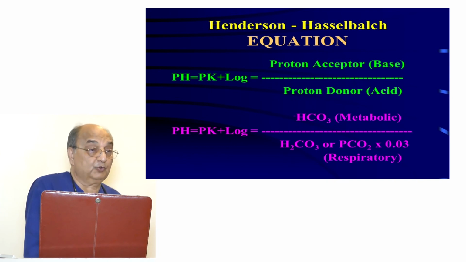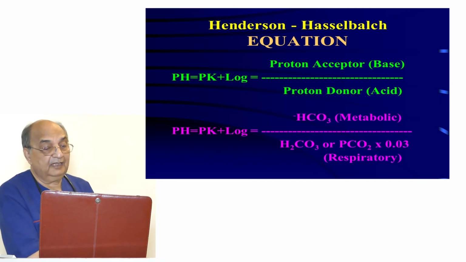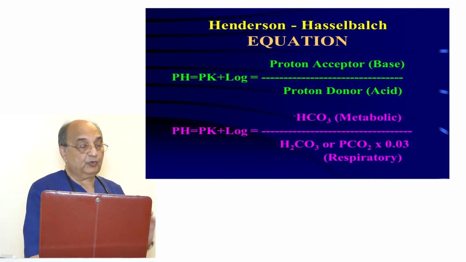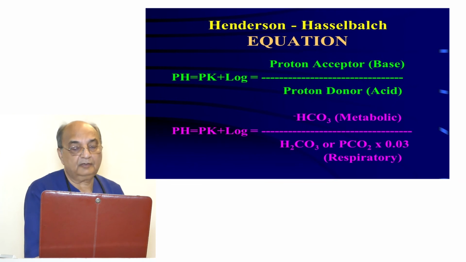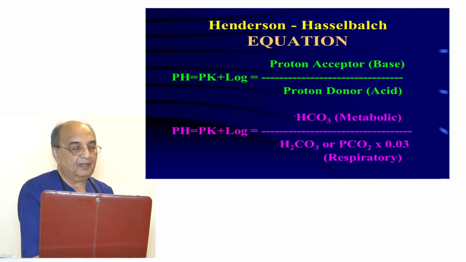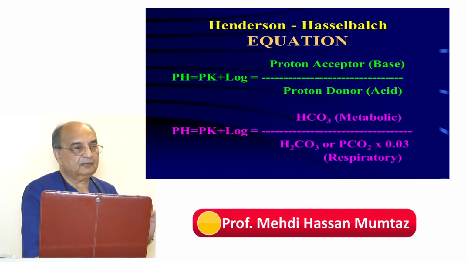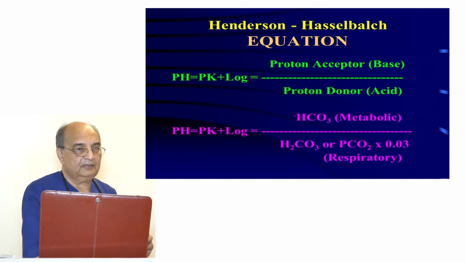Henderson-Hasselbalch equation. There are two persons, Henderson and Hasselbalch. Now this equation is pH equals pK plus log of proton acceptor, or the base, divided by proton donor, that is acid: base over acid. This is called the buffering equation. So there are three buffers in the body. One is bicarbonate and carbonic acid. Second is HPO4 over H2PO4. And the third is NH3 over NH4.